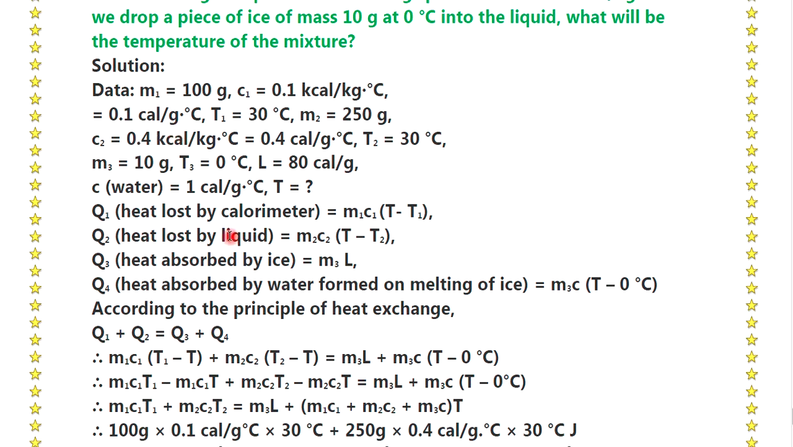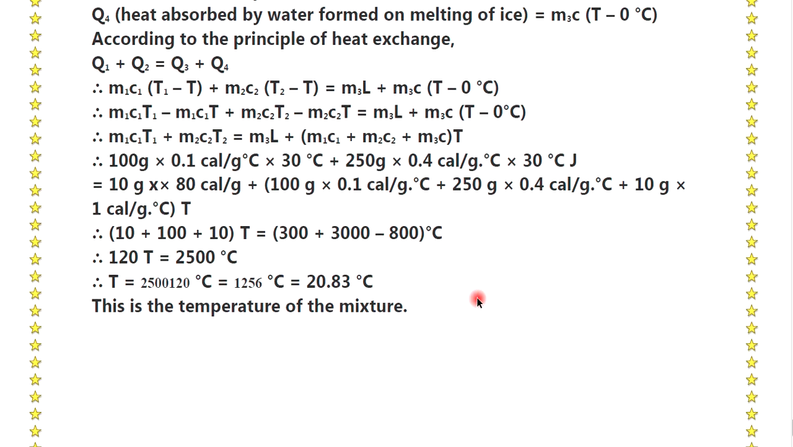We have Q1, heat lost by the calorimeter, is m1 c1 (T1 minus T). Q2, heat lost by the liquid, is m2 c2 (T2 minus T). Q3 is the heat absorbed by the ice, which is m3 L. Q4 is the heat absorbed by the water formed on melting of ice, m3 c (T minus 0 degrees Celsius). According to the principle of heat exchange, Q1 plus Q2 is equal to Q3 plus Q4. Just put in the values of Q1, Q2, Q3 and Q4 here, arrange the equation, and we get the answer: T is equal to 20.83 degrees Celsius. This is the temperature of the mixture.